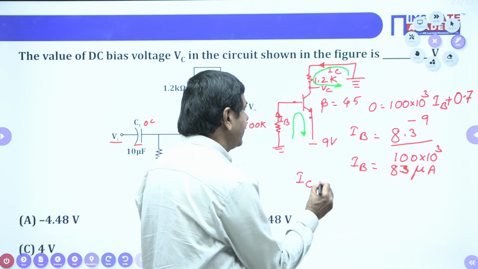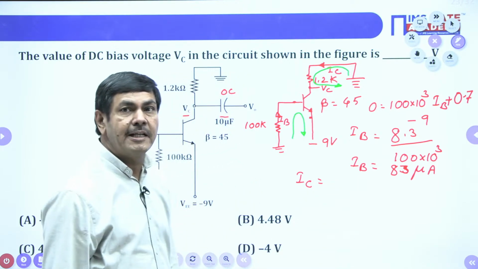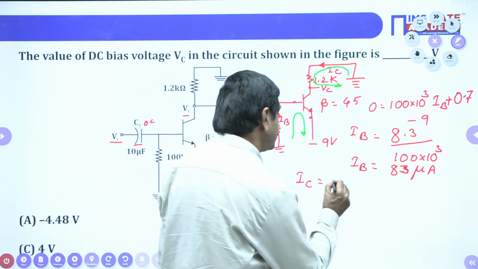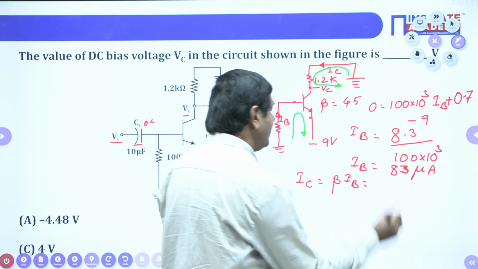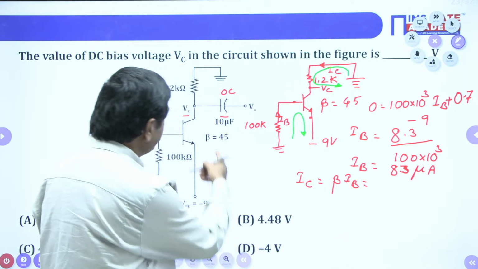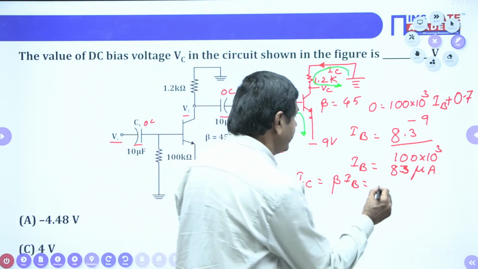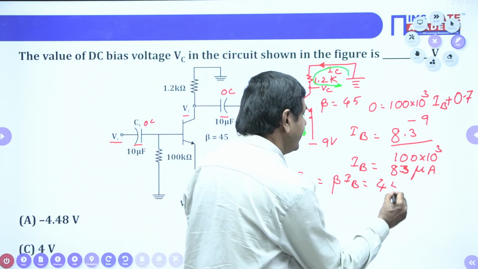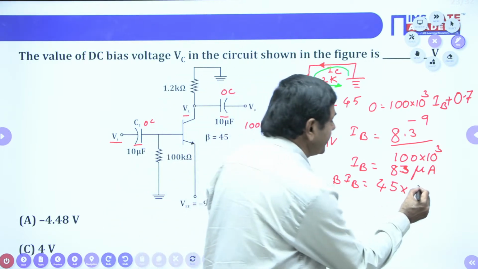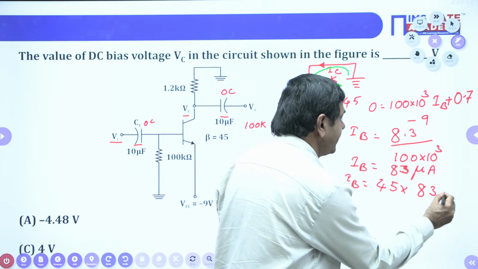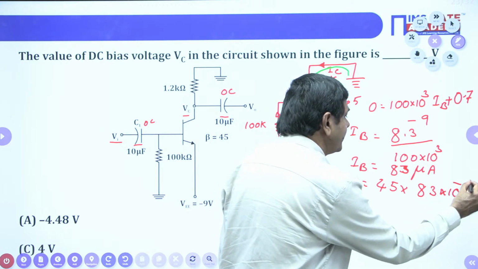The collector current is nothing but beta times IB, we know very well. IC equals beta into IB, no doubts. Beta is given in the problem as 45, and IB is 83 microamperes.